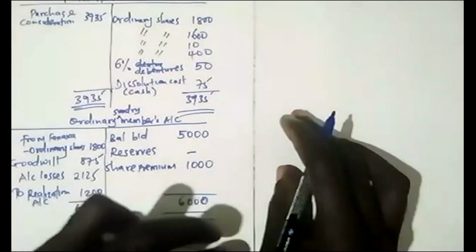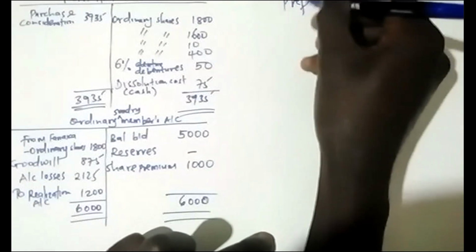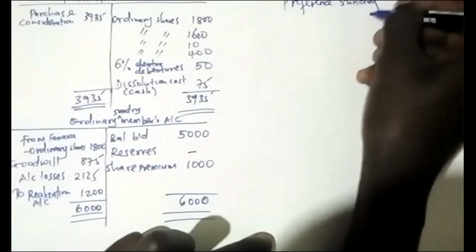So after that, we continue to another account, which is the preference members account.